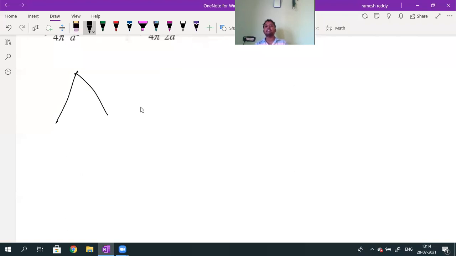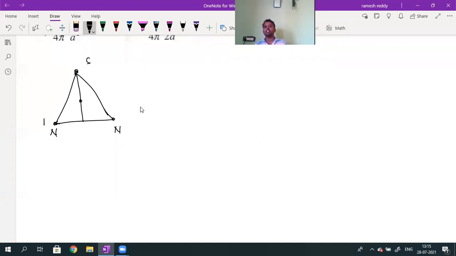There are two north poles, one here and one here, with the same pole strength m. And here they kept one south pole. What are they asking us to calculate? They are asking for the resultant magnetic field induction at the centroid.